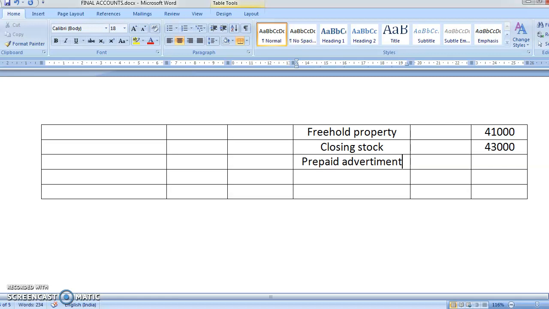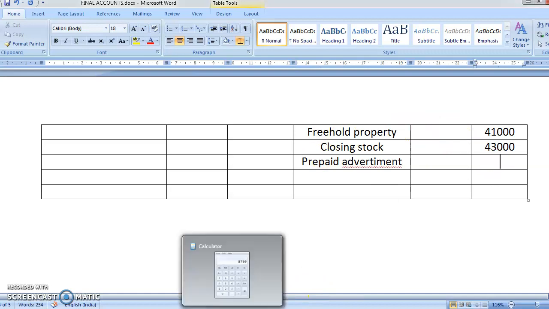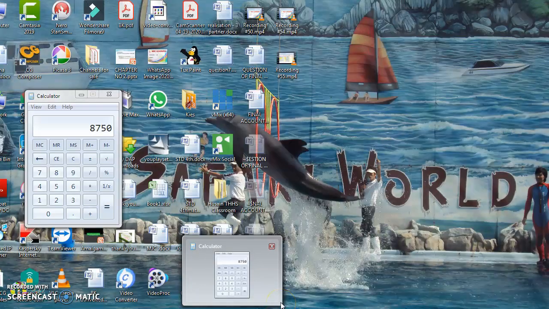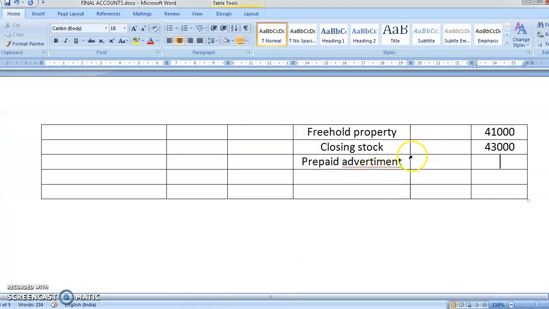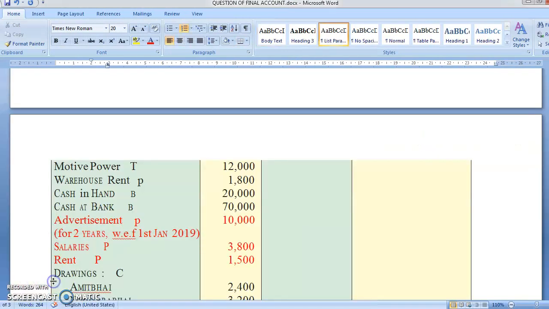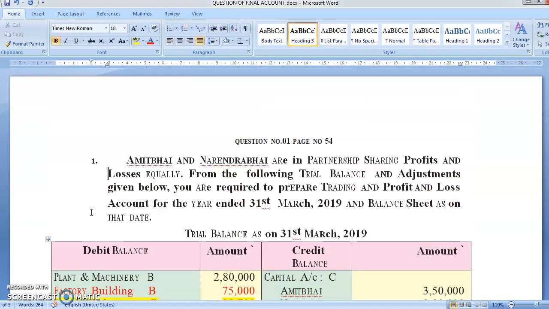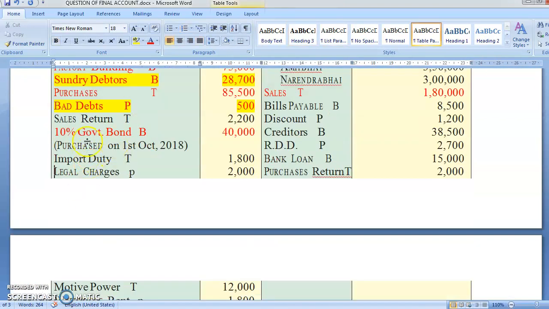Yes, prepaid advertisement. What was the amount of prepaid advertisement? Yes, I've just seen here, 8,750. So it is 8,750. Okay, so this one is over. Now there was one more hidden adjustment. One more hidden adjustment was related to your government bond.